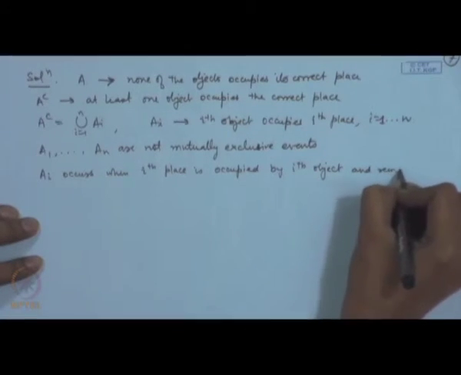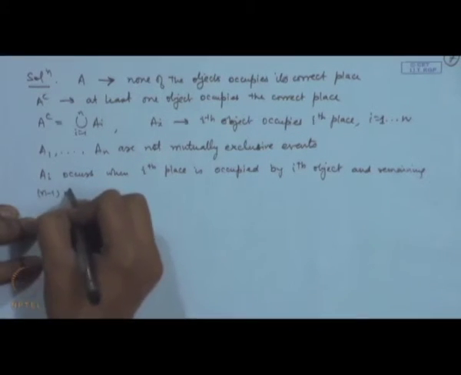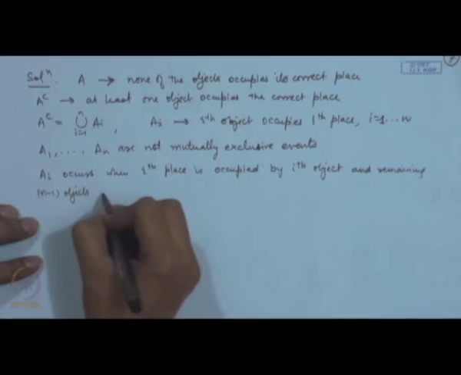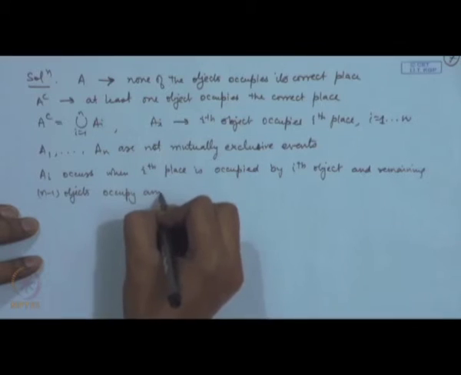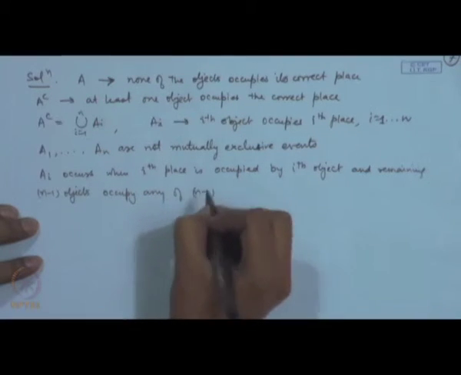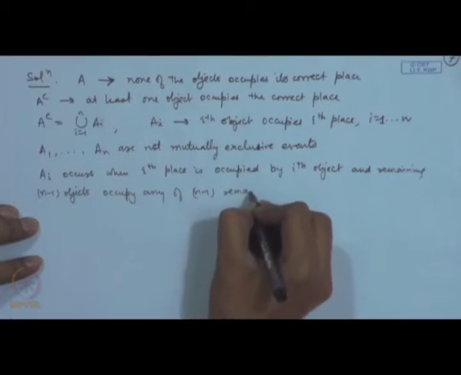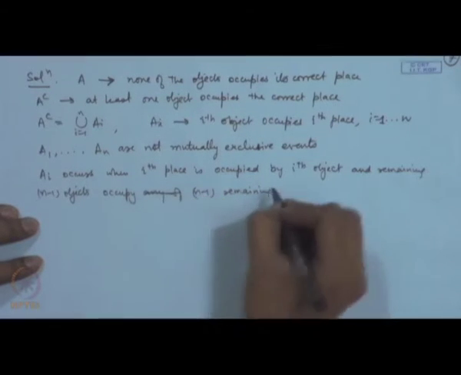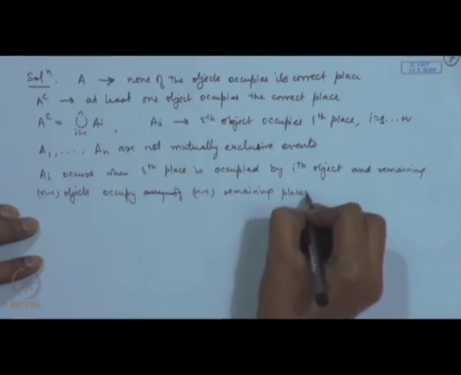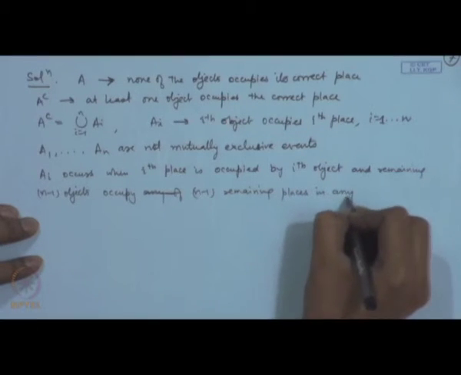and the remaining n minus 1 objects occupy the n minus 1 remaining places in any fashion.